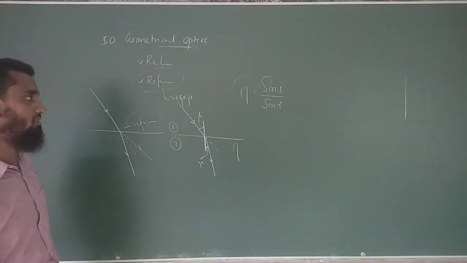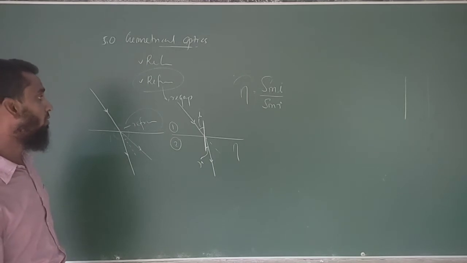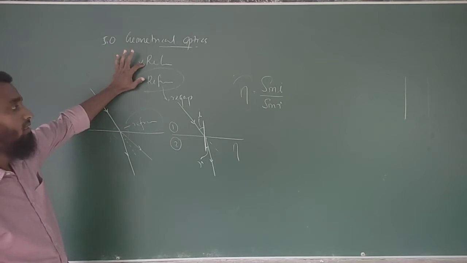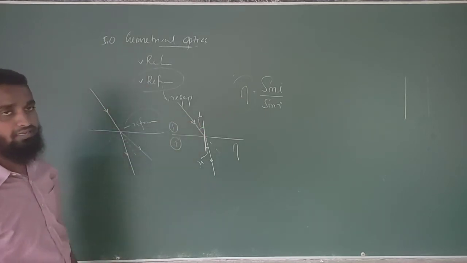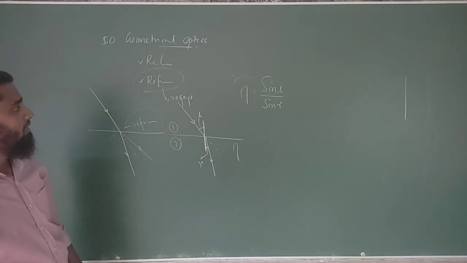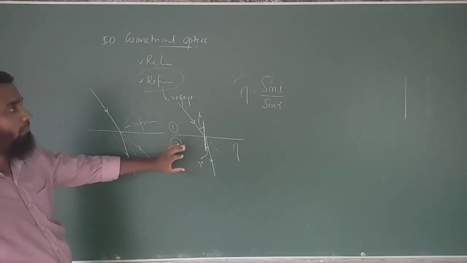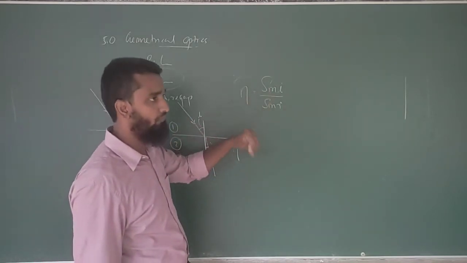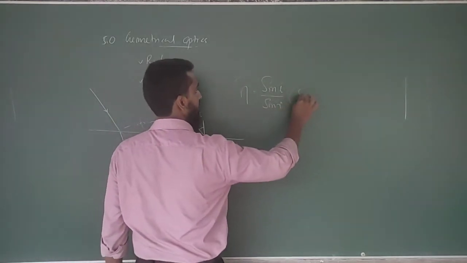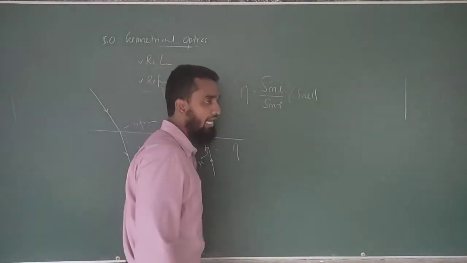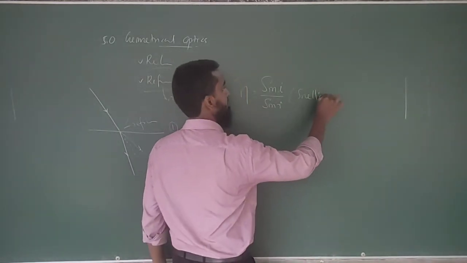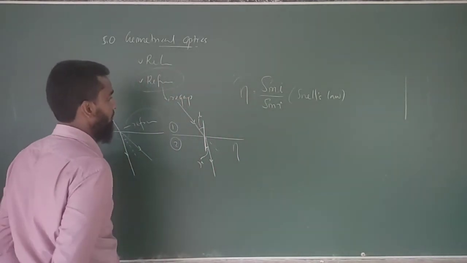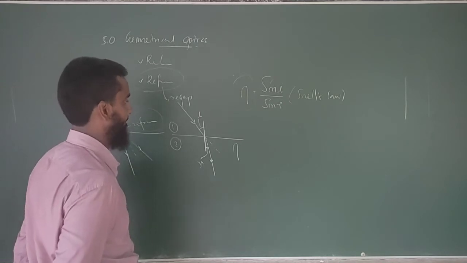This is always going to be constant, like the law that we discussed in reflection. What is the law of reflection? The incident angle is equal to the reflected angle. The same here, it's not equal, but we are considering a relationship between I and R with the sine value. This was found by a scientist known as Snell. That's why we call this Snell's law: sine I over sine R.